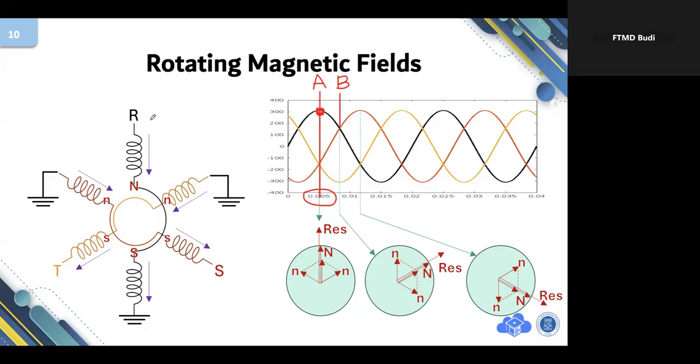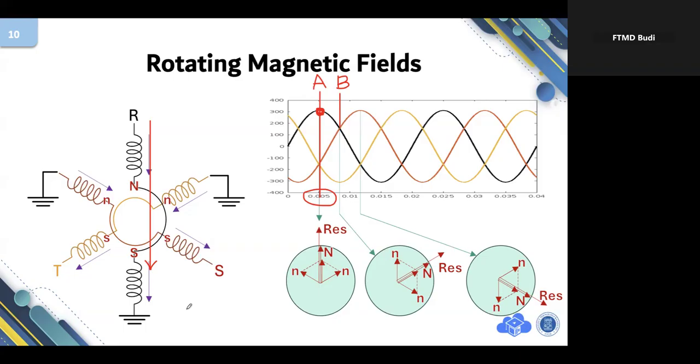So maximum current will be flowing on the coil like this. You see, I am making a downward arrow on the coils, indicating that the large current is flowing downward from R to neutral.